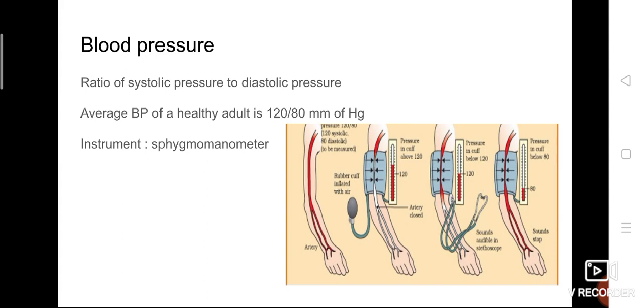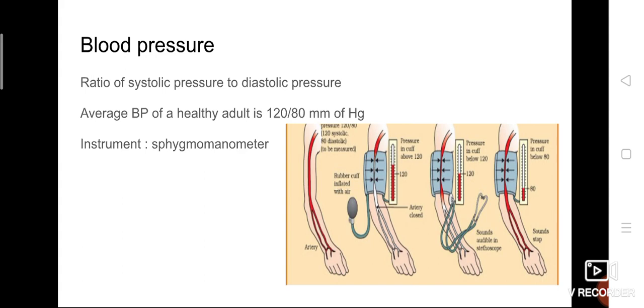At that time also one beep sound will be heard with the help of the stethoscope, and that is called diastolic pressure. For healthy people, the beep sound comes at 80. So systolic to diastolic pressure is 120/80 mm of Hg. Hg is the symbol which denotes the element mercury.